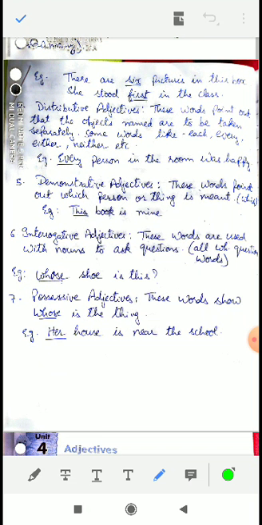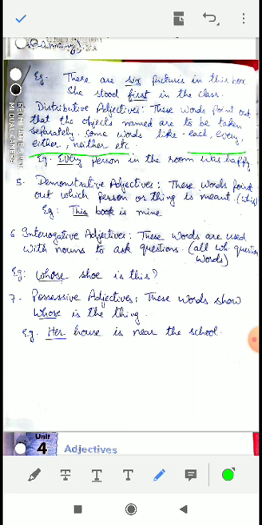The difference between the two is that pronouns are used in place of a noun, whereas adjectives are used with a noun. They are telling something about a noun. So don't get confused here. If these words, each, every, either, neither, are followed by a noun, then it is a distributive adjective, otherwise it is a distributive pronoun.